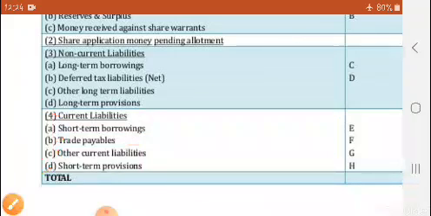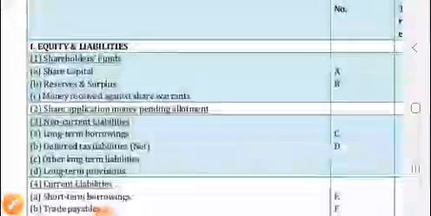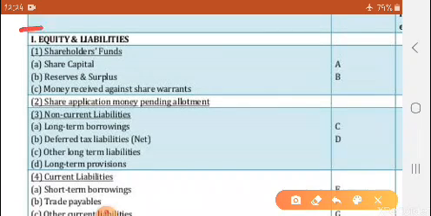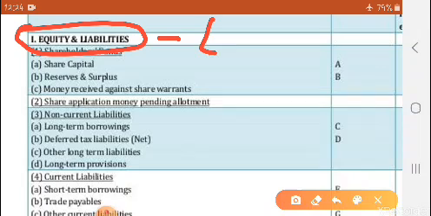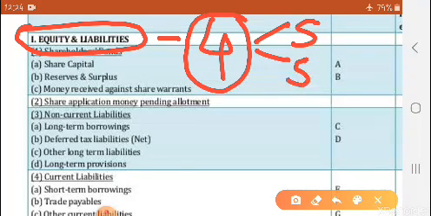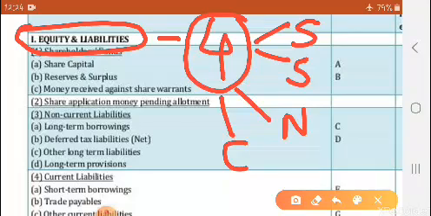So I think in short you can remember this first part of the balance sheet easily. The first part is about equities and liabilities, where four subheadings are there. Which are these four subheadings? Shareholders funds, share application money pending allotment, then non-current liabilities and current liabilities, and this is all here L to L and here S to S.